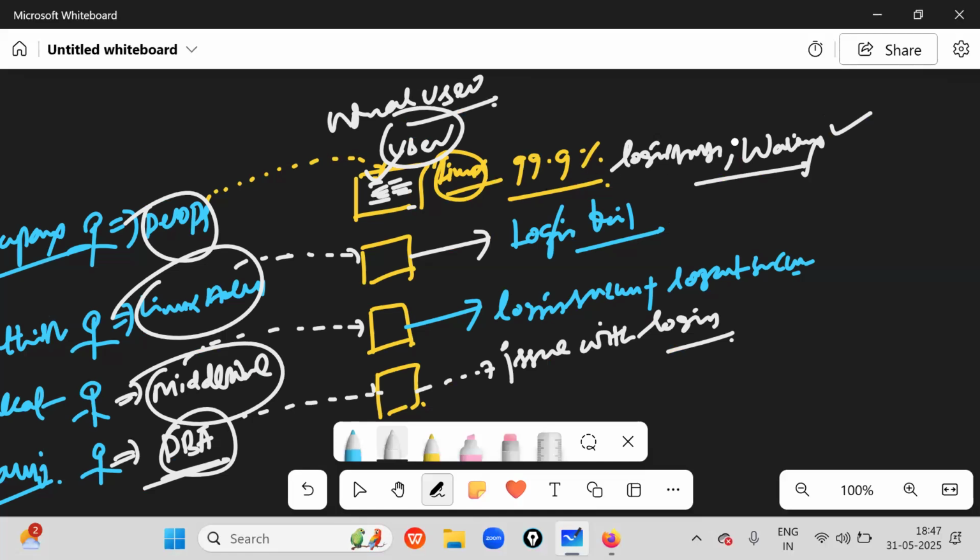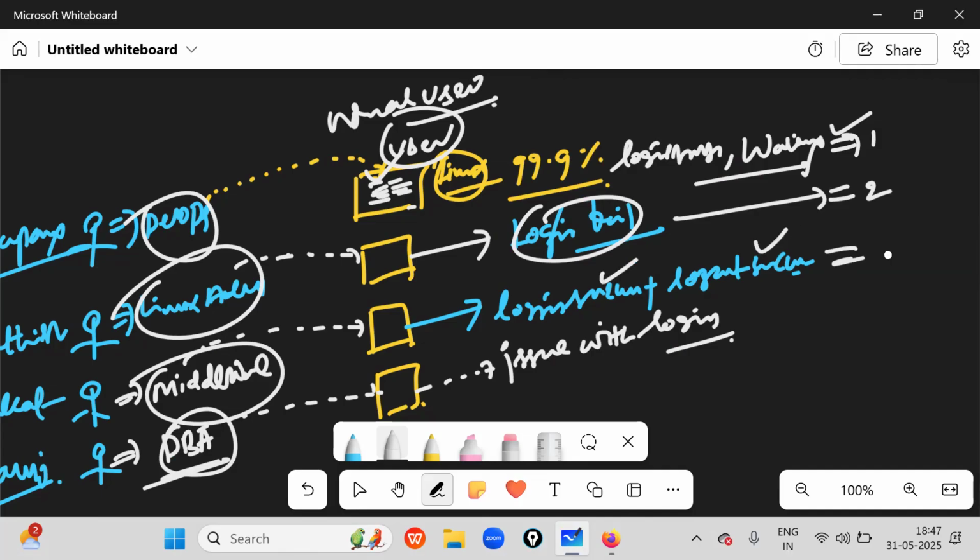First case: login successful and working. Second case: login fail. Third case: login and logout both over. Fourth case: issue with login.